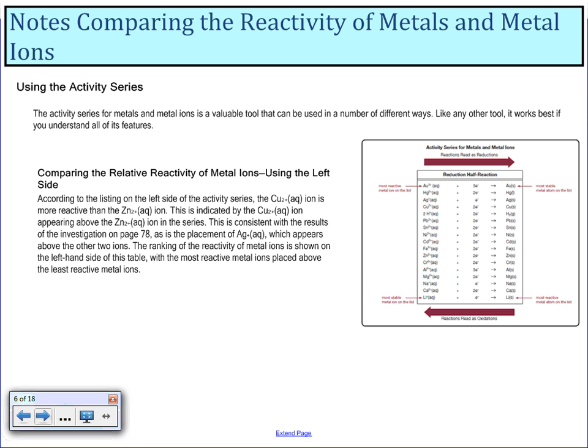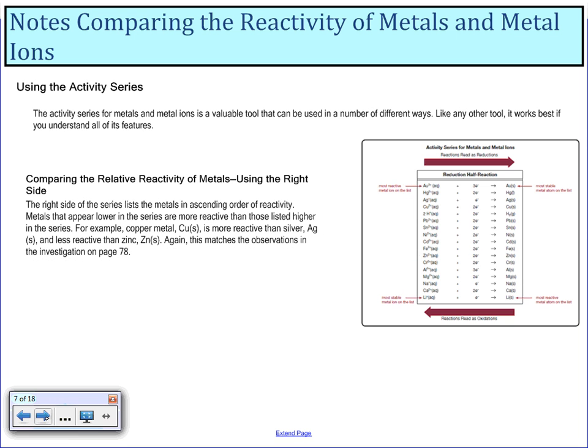This is indicated by my copper being farther down than my zinc, and this is consistent with the results of our investigation. And then we have our silver here that is actually higher than that, which makes it more reactive as an ion.